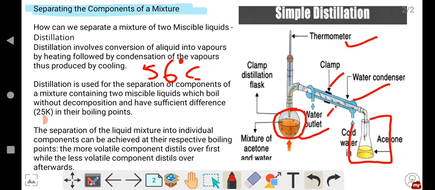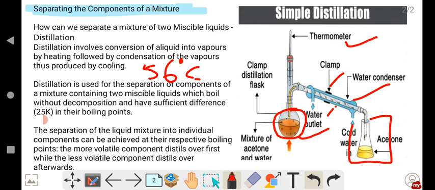The boiling point of acetone is 56 degrees Celsius, whereas the boiling point of water, we know, is 100 degrees Celsius. So there is a lot of difference in the boiling points, nearly 25 degrees Celsius or more. Because of this, we can use the simple distillation method to separate water and acetone, because the boiling points differ by 25 Kelvin or 25 degrees Celsius.